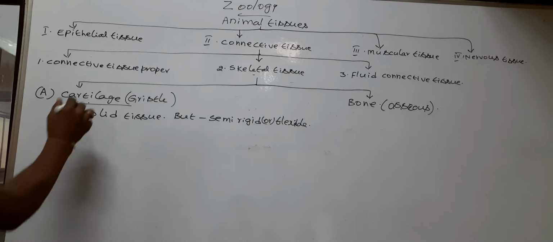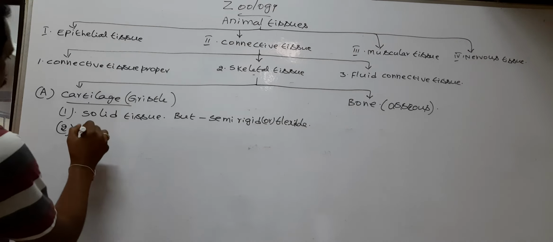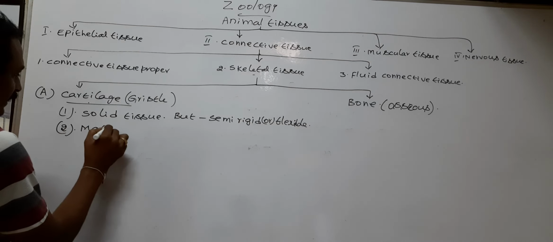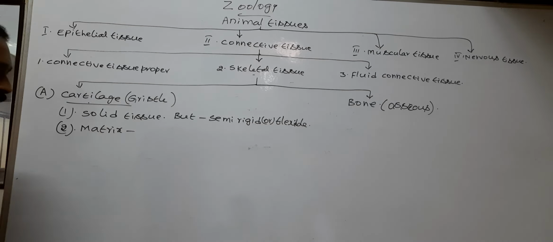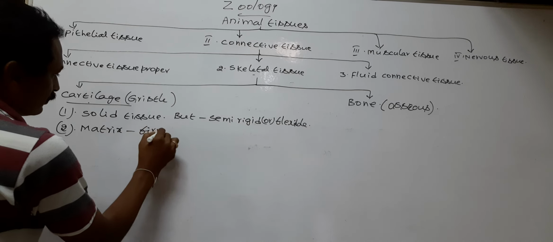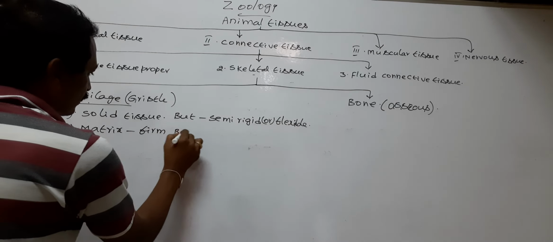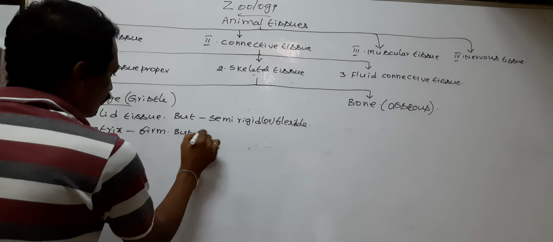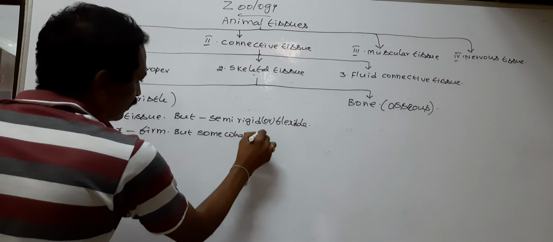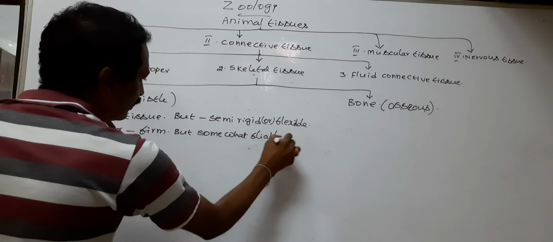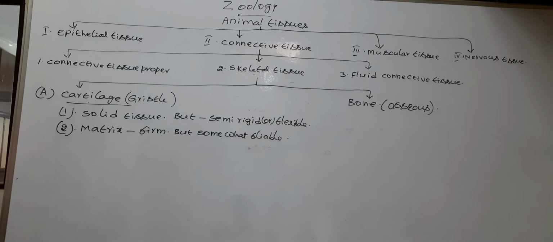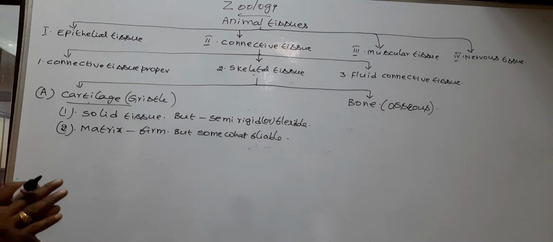Next, the cartilage contains matrix. The matrix of the cartilage is firm, but somewhat pliable. Matrix is an extracellular substance.